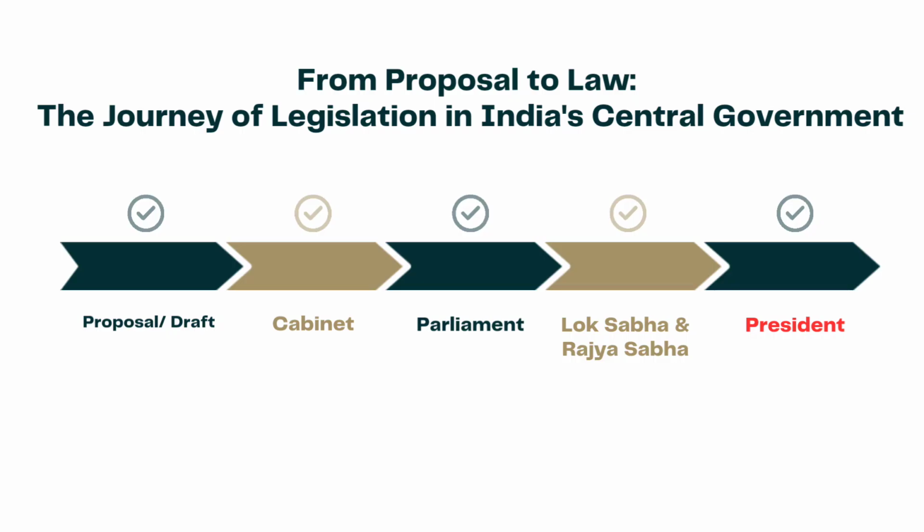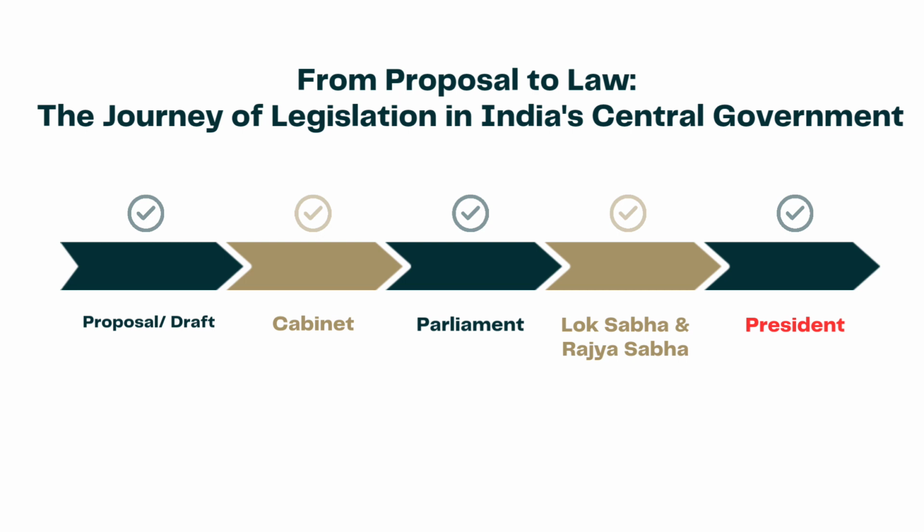When the central government wanted to make a new law, they had to go through a process. First, they had to recognize that there was a need for a new law. Then, a group of experts called a standing committee would come up with a plan or a draft of the new law. The draft would then be presented to the cabinet, which is a group of important government officials, for